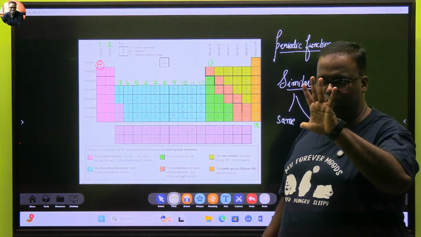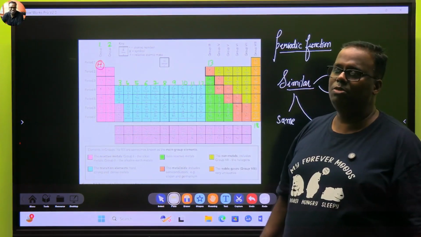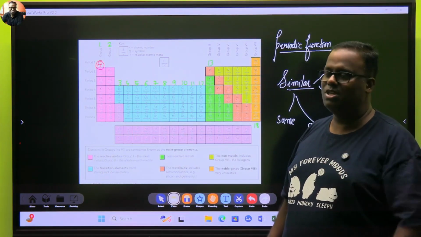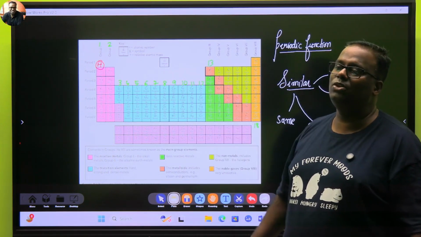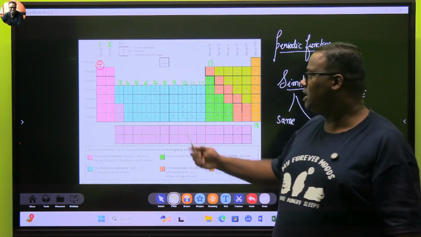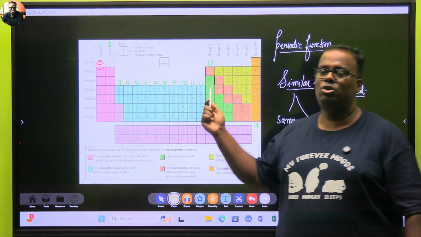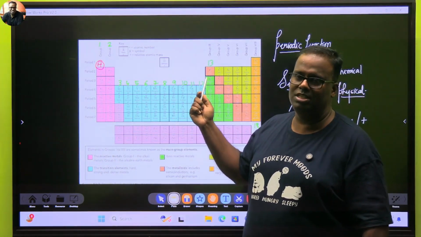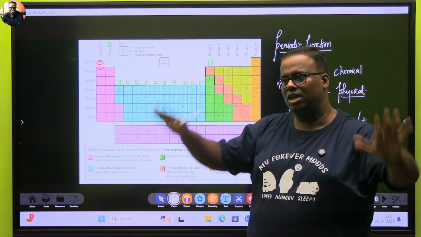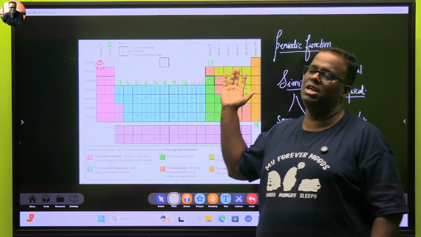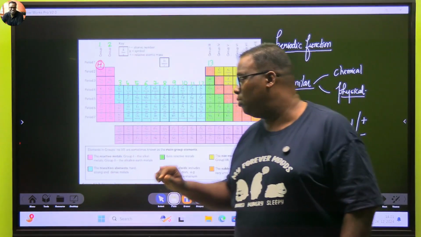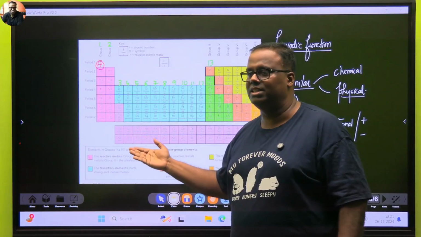We have 7 periods, and how many groups? If you go by CBSE, we have got 18 groups. In your book, we have got 8 groups and a block of transition elements. Earlier these transition elements were labelled 2A, 2B, 3A, 3B, like that. That's why this is a confusing way. We always say it has got 18 groups, but in your book it is shown as 8 groups, right? There are 2 more layers known as lanthanides and actinides.